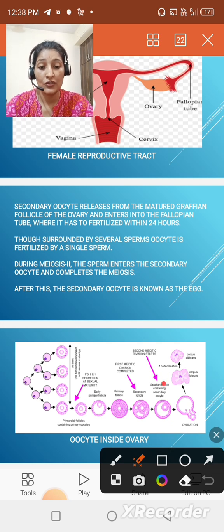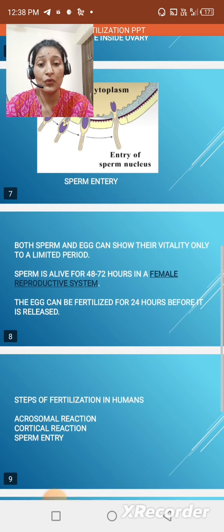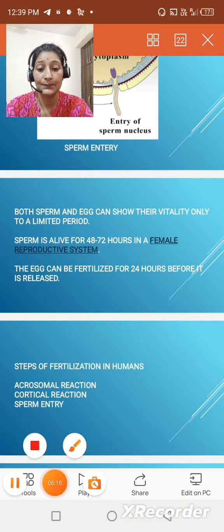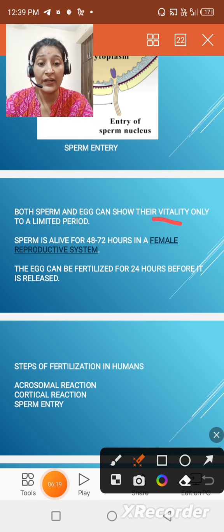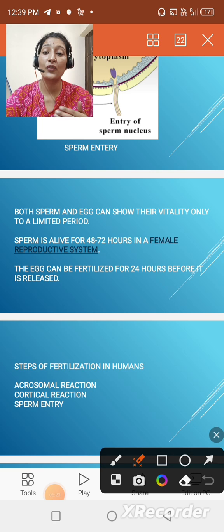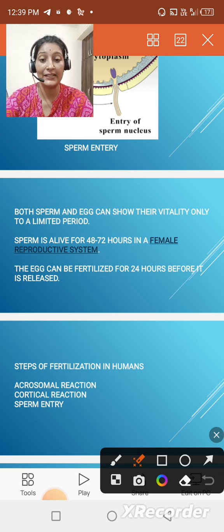Moving to the next. Now both sperm and egg can show their vitality only for a limited period. The sperm is alive for 48 to 72 hours in the female reproductive tract, and the egg is viable for a period of 24 hours after it is released from the ovary.